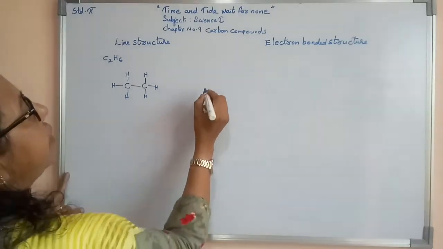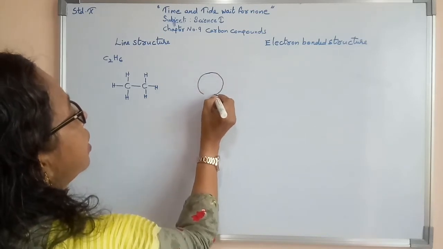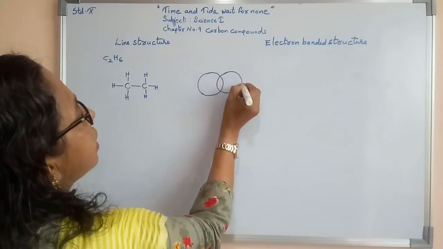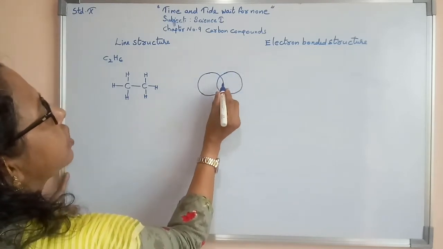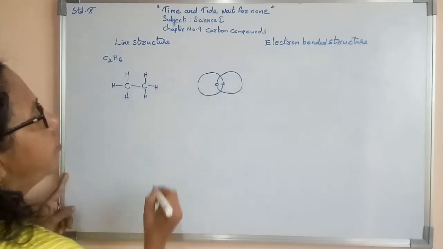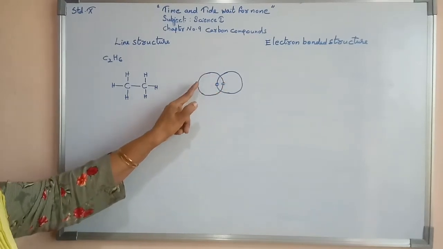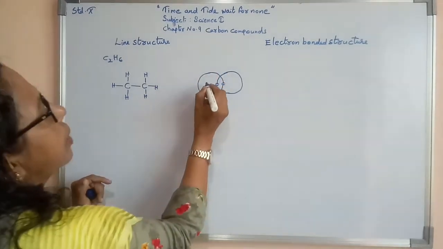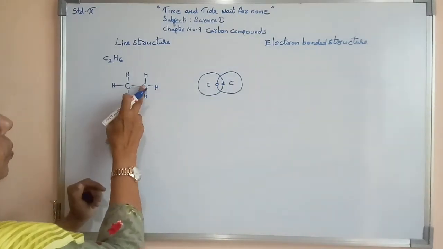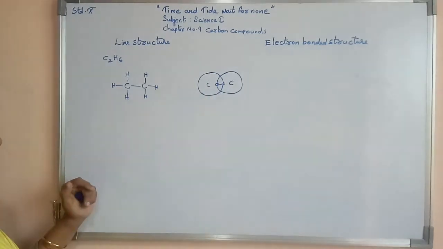Now diagrammatically, showing only the outermost orbit, carbon shares one electron with the other carbon, so here I show the overlapping. Here one carbon electron, here one carbon electron. This carbon atom's one electron is shared with the other carbon, carbon to carbon, making one bond.